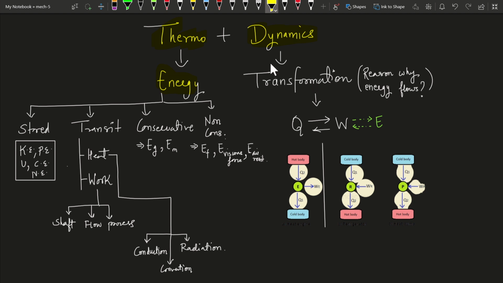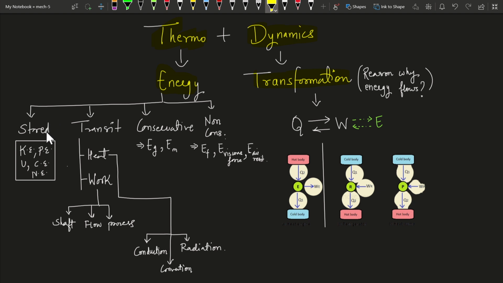And what do we mean by dynamics? The dynamics could mean strength pertaining to motion, or one could say transformation, right? So let's go into energy. We have four types of energy here: stored, transit, conservative, and non-conservative.